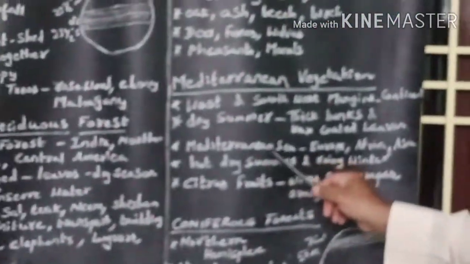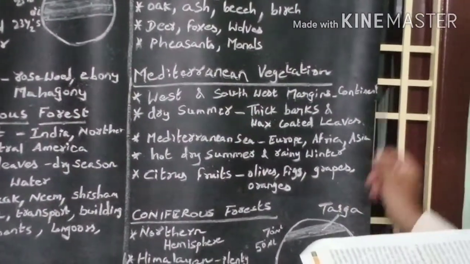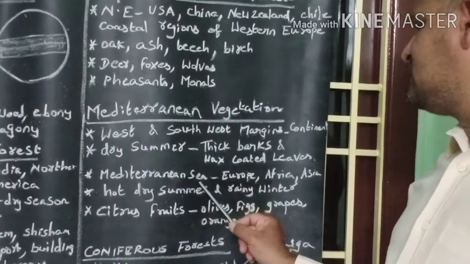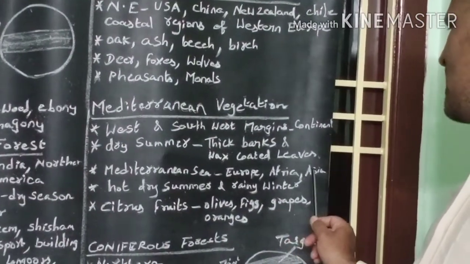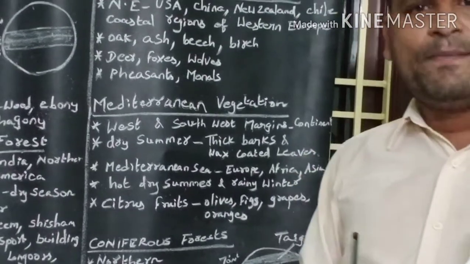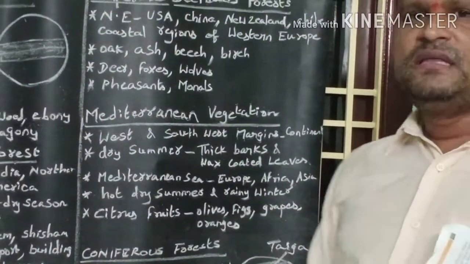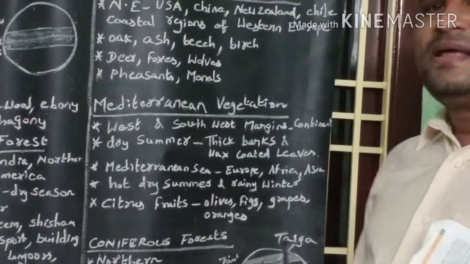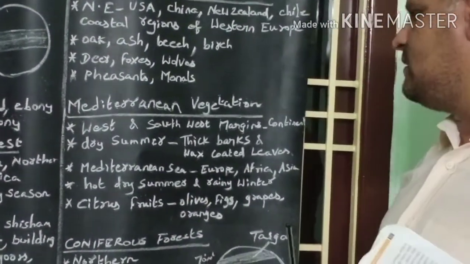This forest is found around the Mediterranean Sea of Europe, Africa and Asia. This Mediterranean forest gets hot and dry summers and rainy winters.